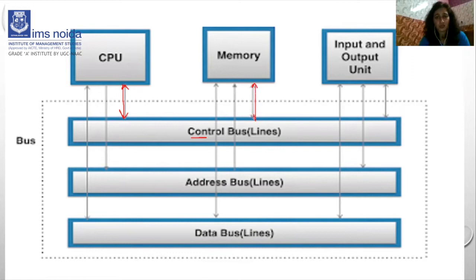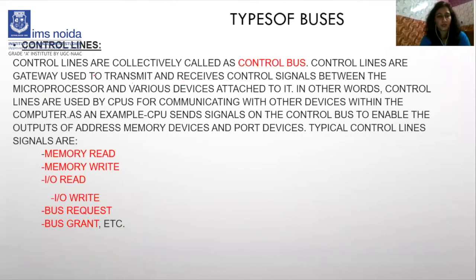As you can see here, the control bus is connected with the CPU bidirectionally. It is connected with memory bidirectionally and connected with input output bidirectionally. It means the control bus communicates with CPU, memory, and input output with bidirectional communication. There is no unidirectional communication as there was in the address bus, right? The control bus controls the information about the data and the address bus, how they communicate with each other, and whether they are working properly or not. This is all about the control line.